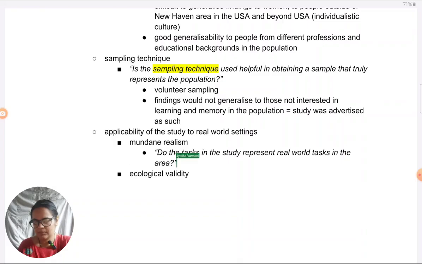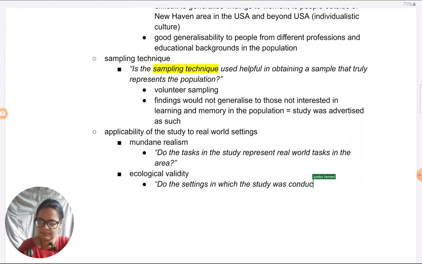Okay, and for ecological validity, you think about the settings. You don't think about the tasks. Do the settings in which the study was conducted represent real life settings where the phenomenon would be observed?